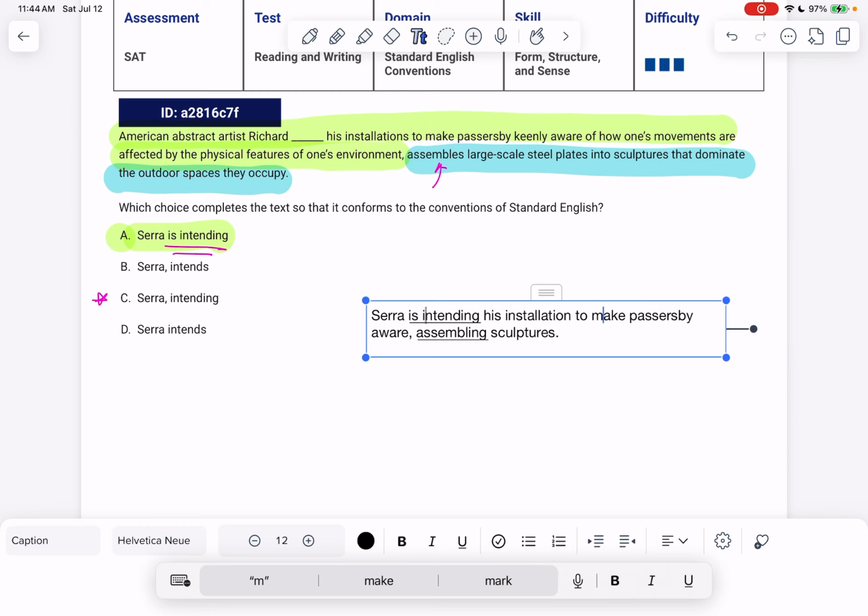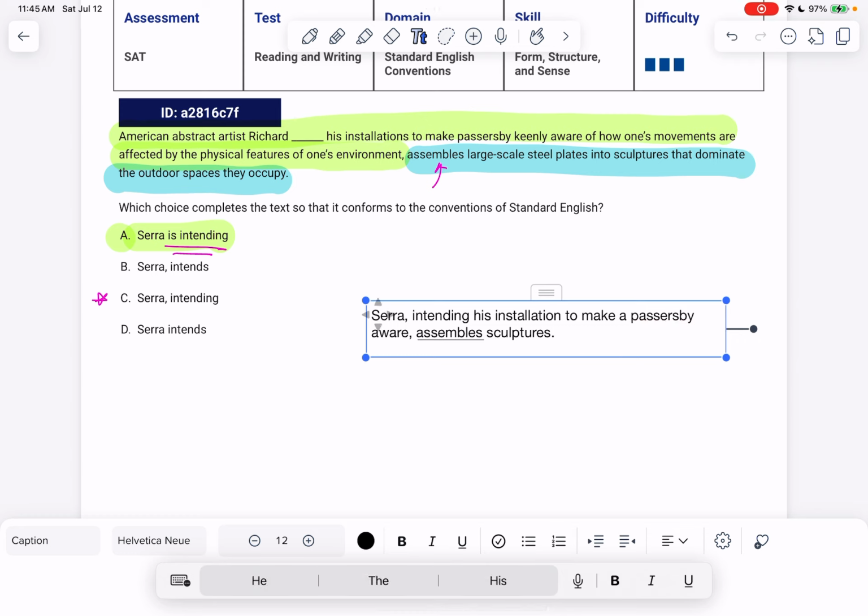So what we really need to do here, because we can't change assembles, is to set off this part here. Sarah, comma, intending his installations to make passersby, a passerby, we can add that there, there you go, a passerby aware, assemble sculptures.